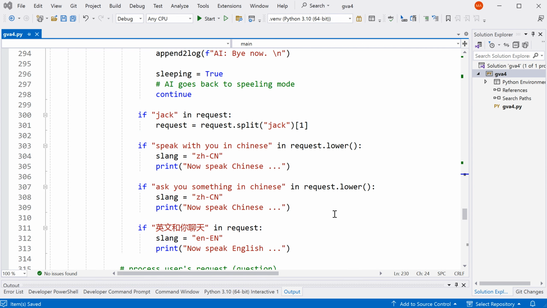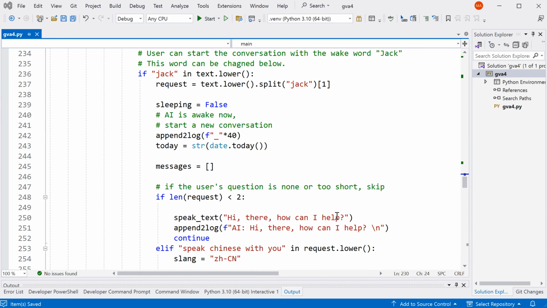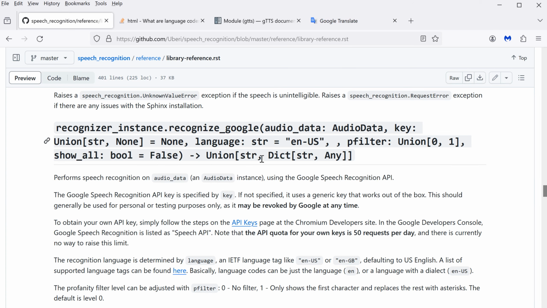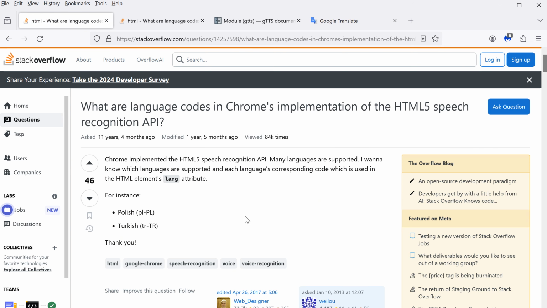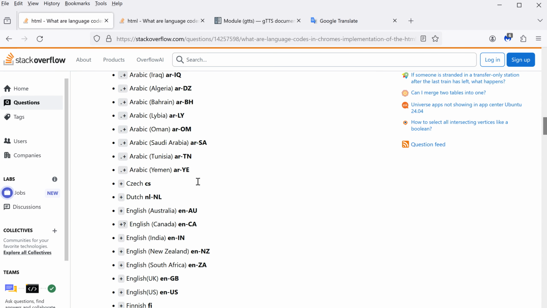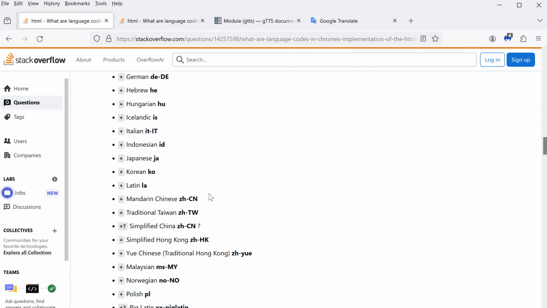In order to use this program with another language, you need to make sure that the Google Speech Recognition API can understand your language. So if you check this website here, you can see the languages supported by the Google Recognition API. The list of the languages supported is over here. You can see it supports a lot of languages.